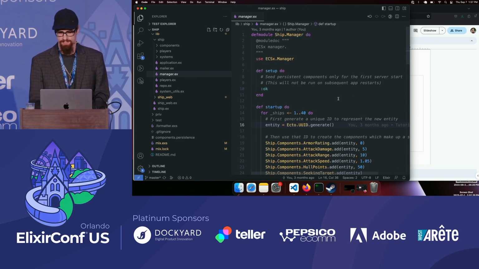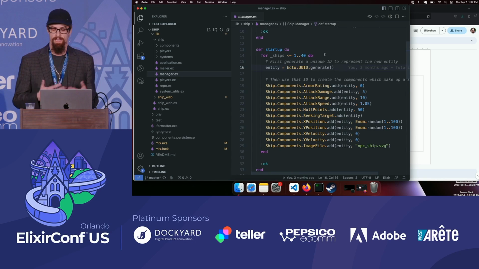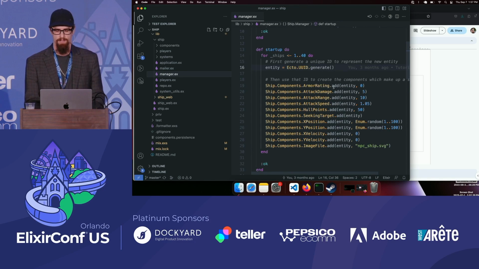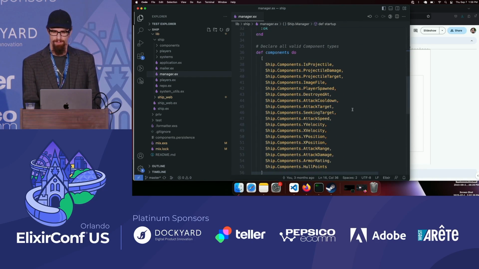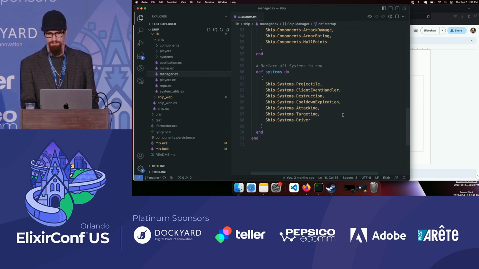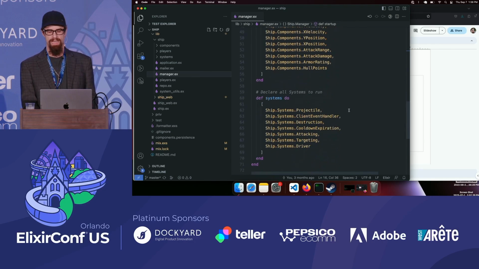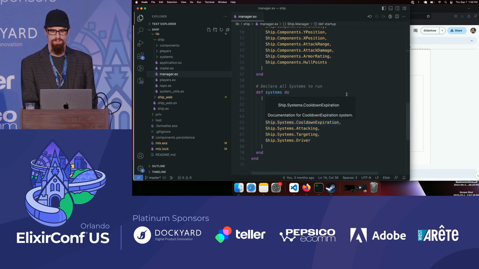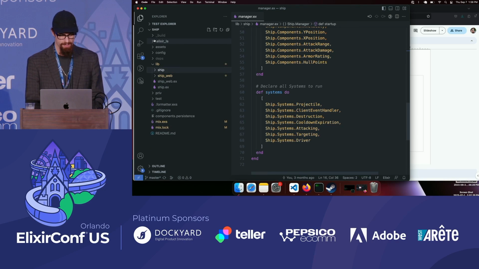So the manager is, like I said, simply a gen server. It's going to initialize some data. So when you start up your app, it's going to generate 40 NPC ships in your game for you to make combat with. Then it has a list of all of the component types and a list of all of the systems. And these functions are automatically updated when you run the generators, so you actually shouldn't have to touch the component or systems functions. The one exception is if you want to change the order in which systems run, you can come in here and change that there. So that is the backend.